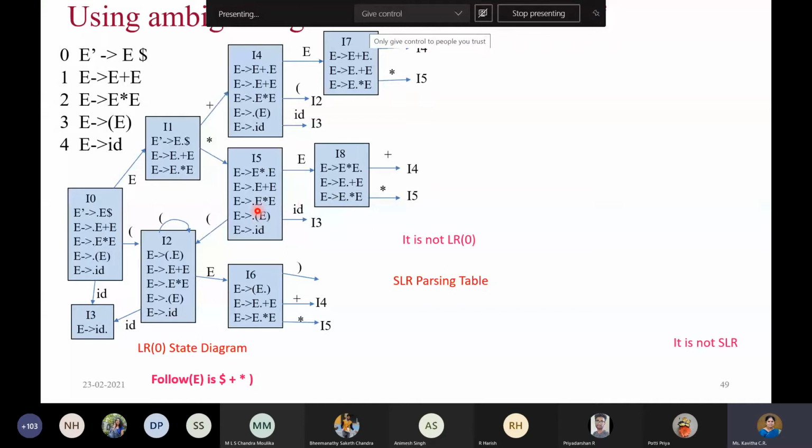Once you read, you'll get this particular state with this content. And then when you read open parenthesis, again, it will be the same as I2, so you can reuse that. And similarly, when you read ID, you'll get I3. Okay, so that is done.